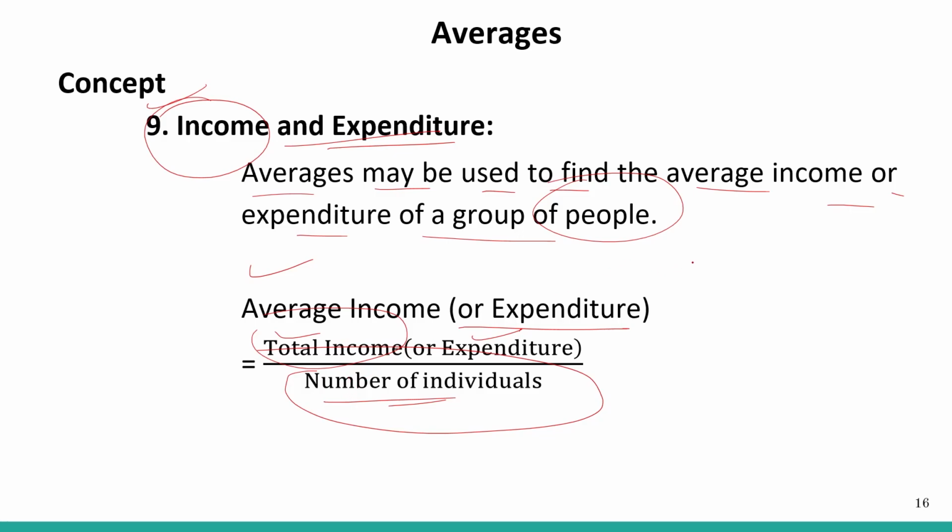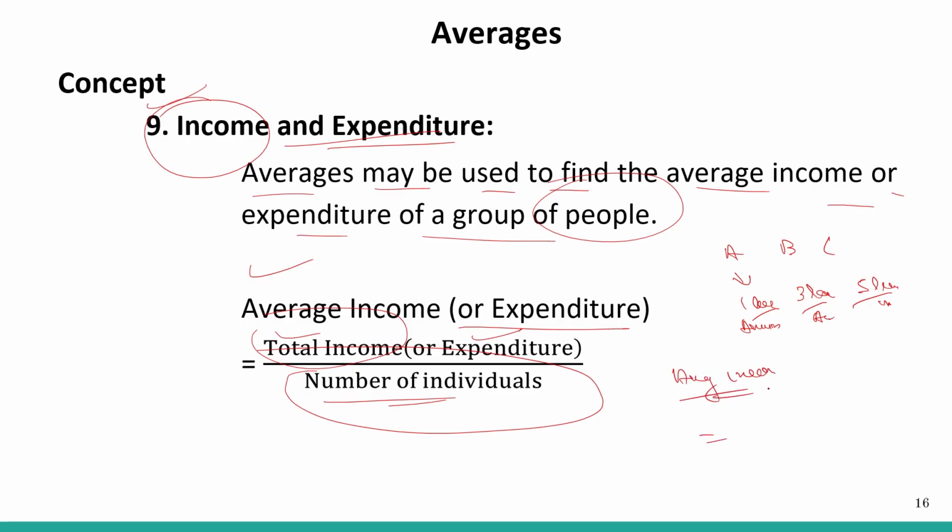Let's say you have a family involving A, B, C. A has an income of 1 lakh per annum, B has 3 lakh per annum, and C has 5 lakh per annum. Then what is their average income?